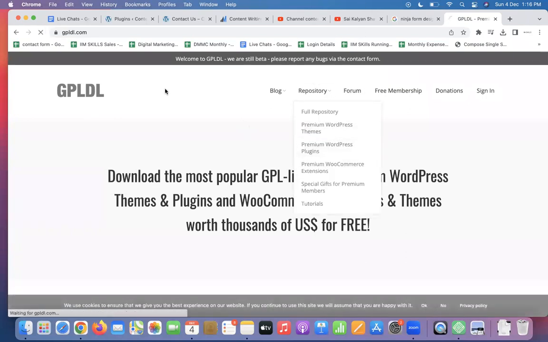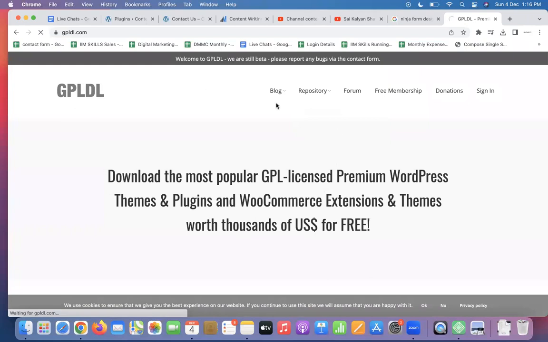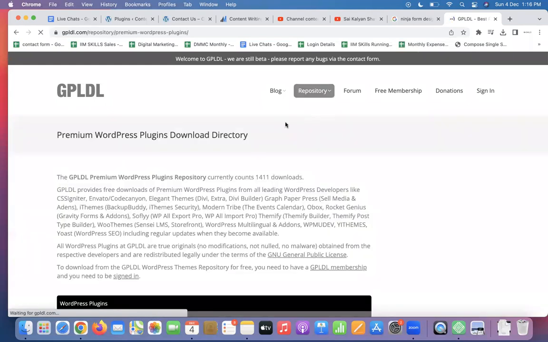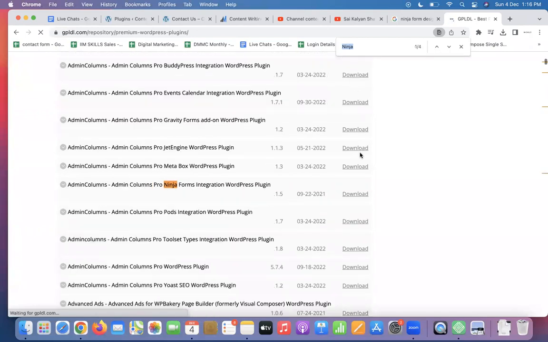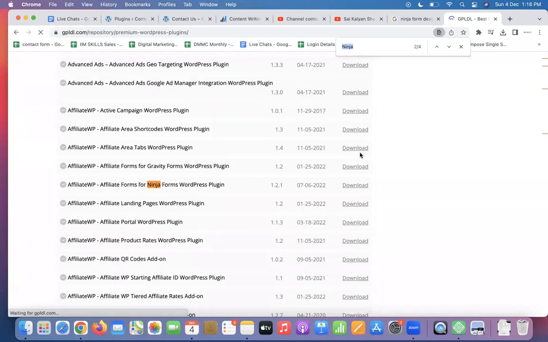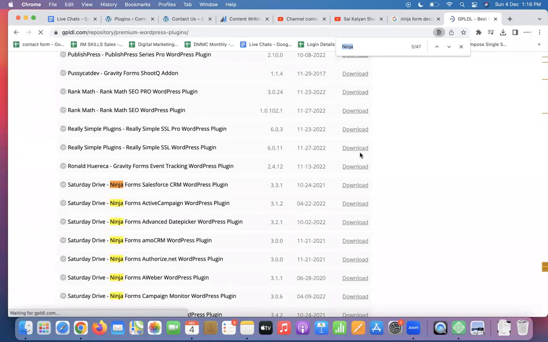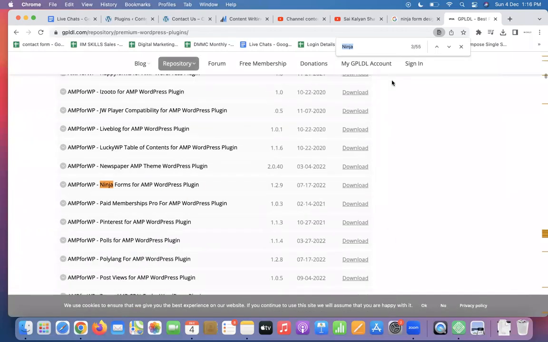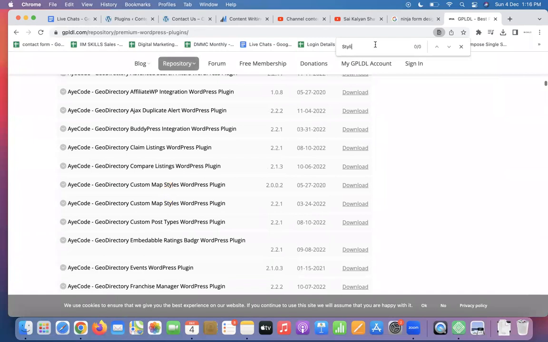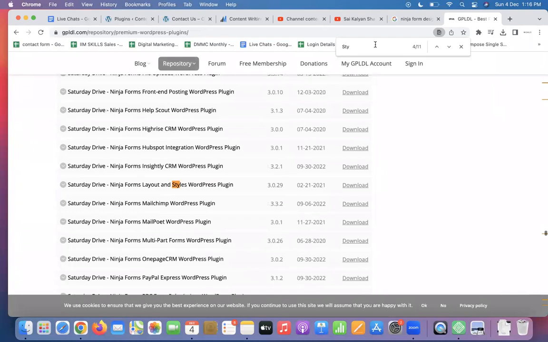However, let me just show you a premium plugin for Ninja Form styling. Ninja Form layout and styles WordPress plugin. This one you can install.